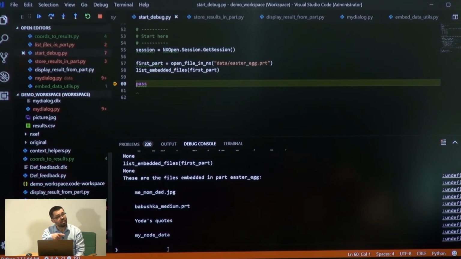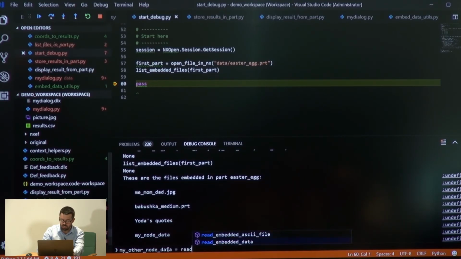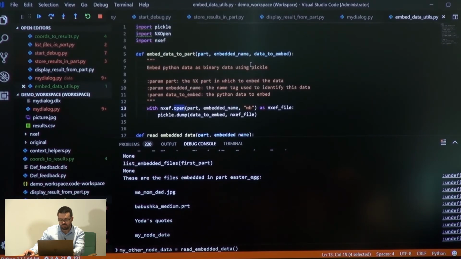What I now see is I have a new entry there. It's called my node data at the bottom. So let's create a new variable, my other node data, and I'm going to read that back from the file here. So read embedded data, which is also defined in this utils here.